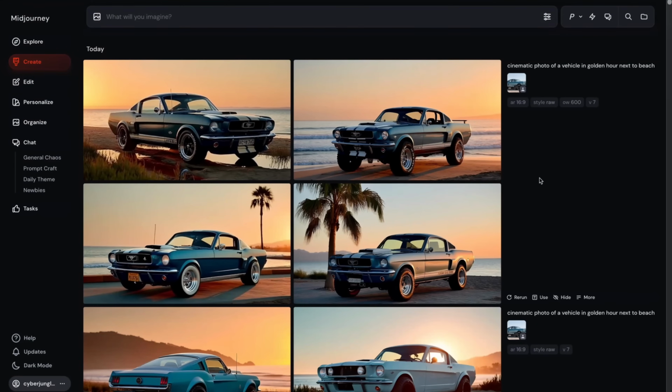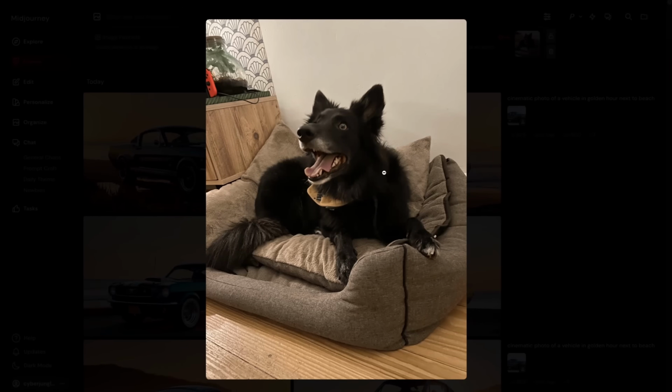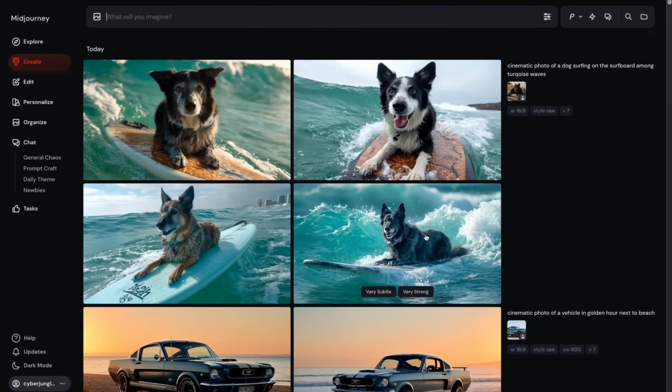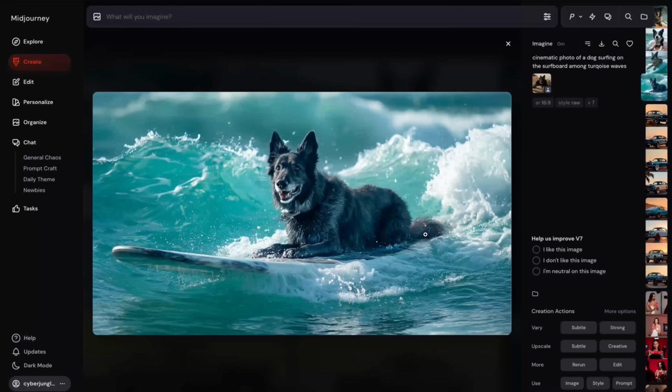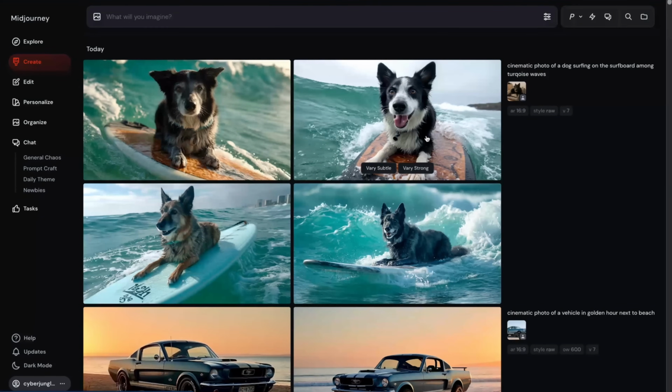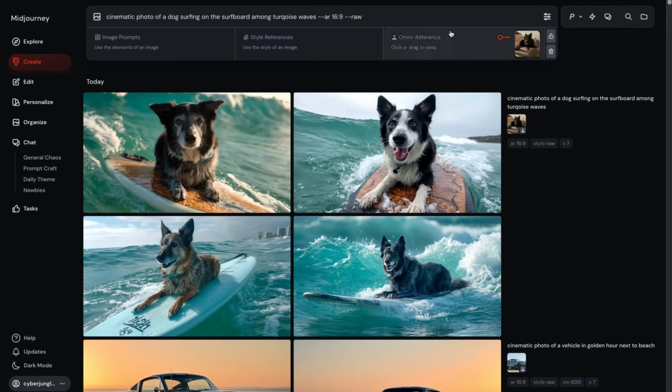And of course, what's the best way to test this with your own dog? Say hi to Lonnie. Among 4 images of my grid, one resembles a little bit Lonnie. The other 3, it's really not even close. I will try this with higher values as well.